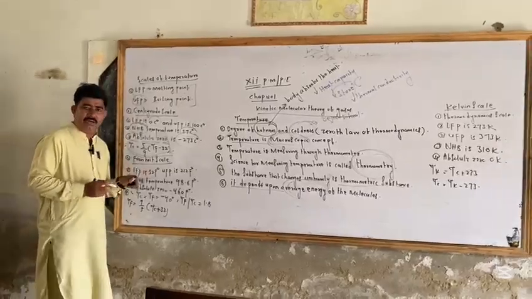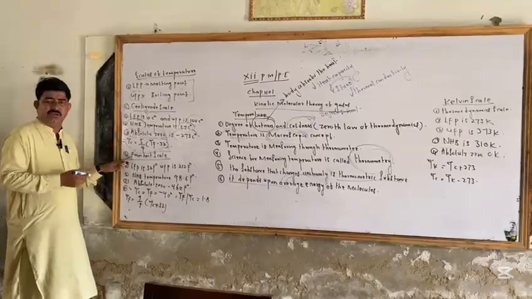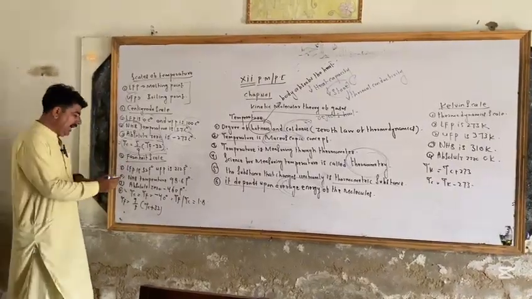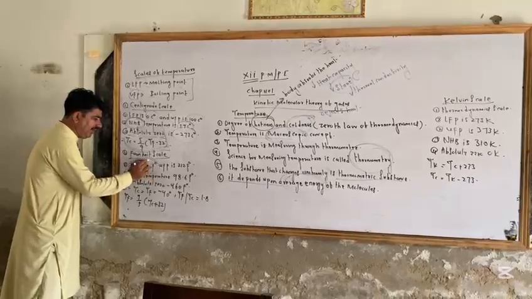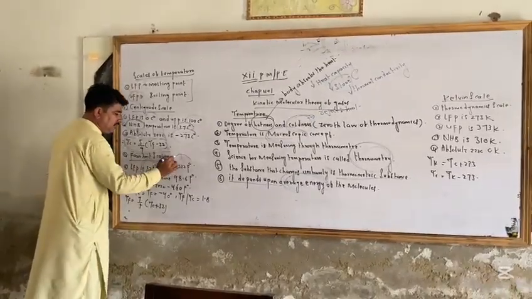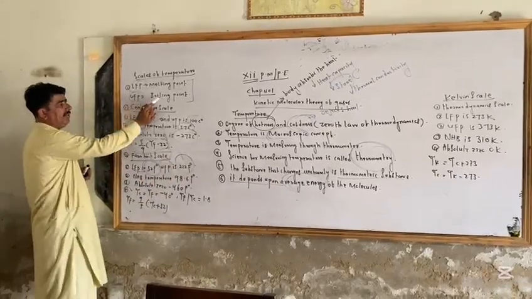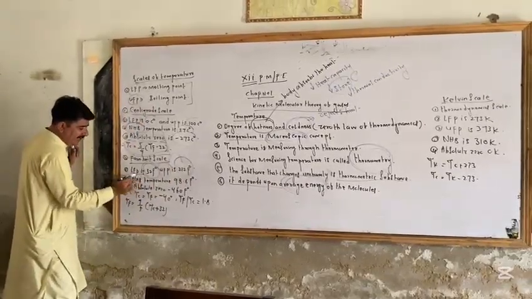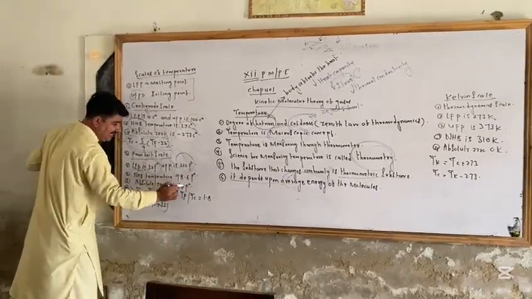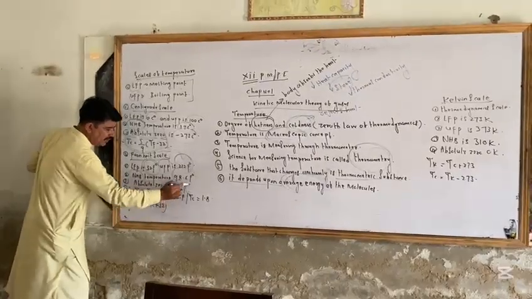Now the next one is the Fahrenheit scale. Medical doctors also use the Fahrenheit scale thermometer. In Fahrenheit we must know that it also uses mercury. I have told about this one. LFP of the mercury thermometer, the Fahrenheit thermometer, is 32 Fahrenheit, and UFP, the upper fixed point, is 212 Fahrenheit. You must know that LFP will be the melting point and UFP will be the boiling point. NHB, normal human body temperature, on the Fahrenheit scale is 98.6 Fahrenheit, and absolute zero is minus 460 Fahrenheit.